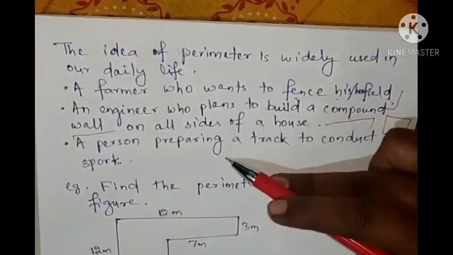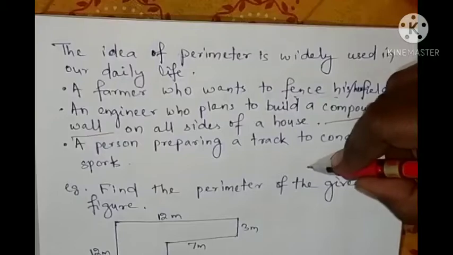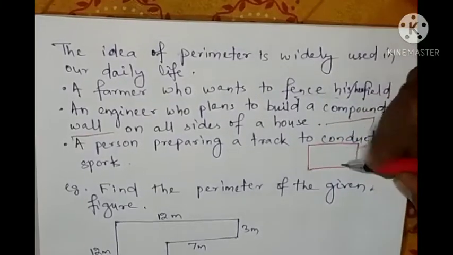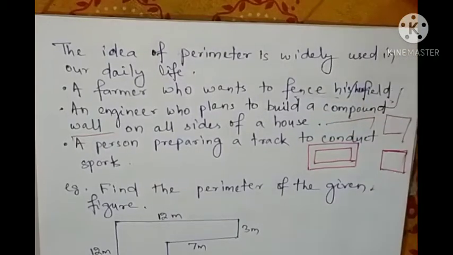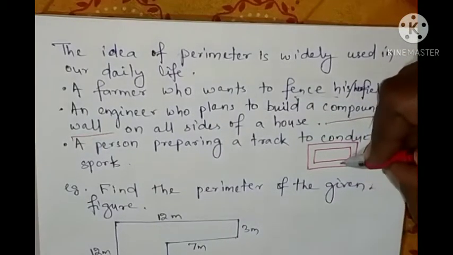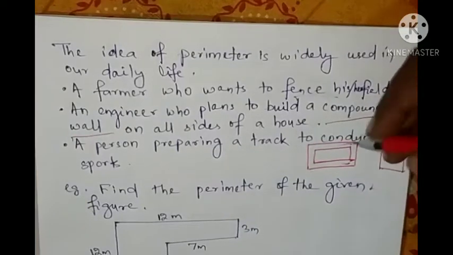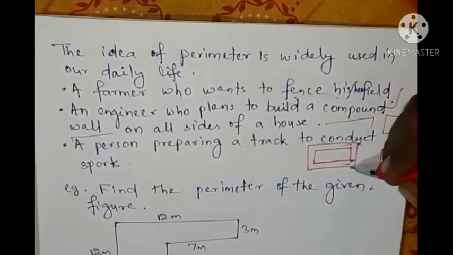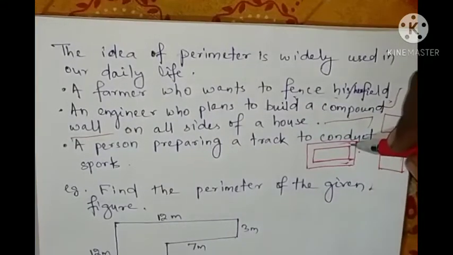A person preparing a track to conduct sports. For conducting sports also, if this is a track, it should be made so that you can run on the track. For sports also, tracks are made. That time also you need a boundary.